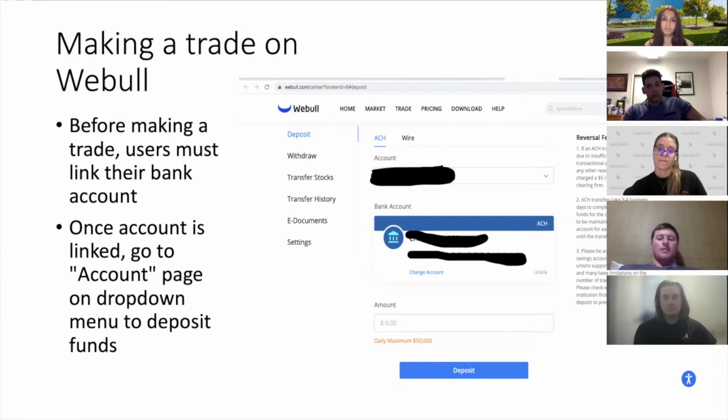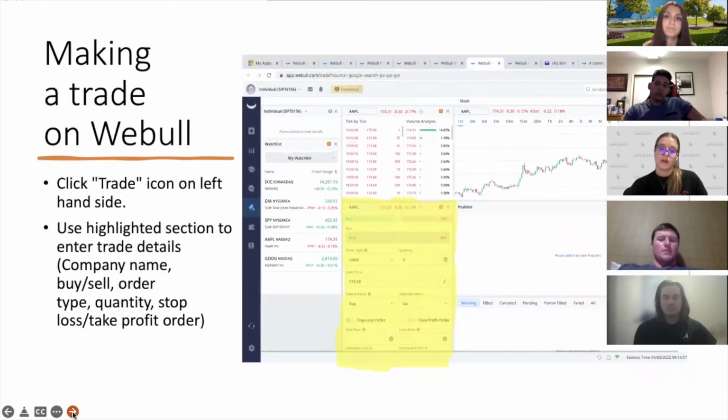Next slide, please. So after your funds get approved, it generally takes about 1 to 3 days, depending on how much you're trying to deposit. After that, you're going to be able to make trades. You'll do so by first clicking on the trade icon on the left-hand side of the menu with the little mallet looking thing. After that, it's going to take you to this page where you see you have a number of stocks listed by their ticker up here.